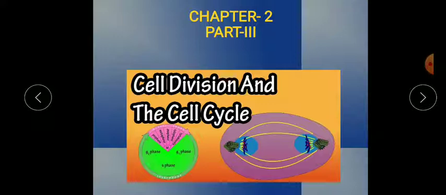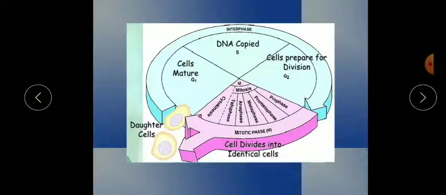Now have a look. In my last video also I have explained you this cell cycle. This is a picture of cell cycle. It consists of two stages or two phases. First one is interphase and second one is mitotic phase. So today I will explain you in detail what is this pink phase, mitotic phase. Here you can see prophase, metaphase, anaphase and telophase.